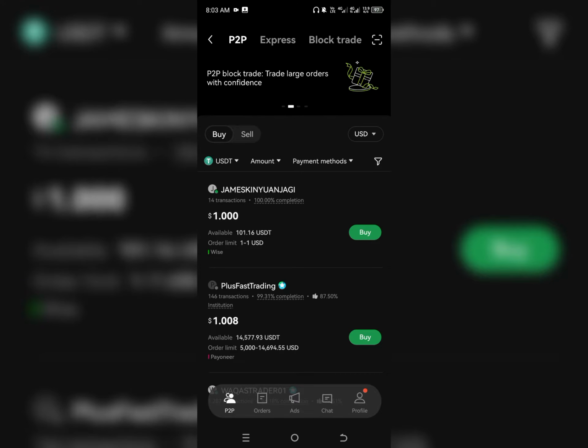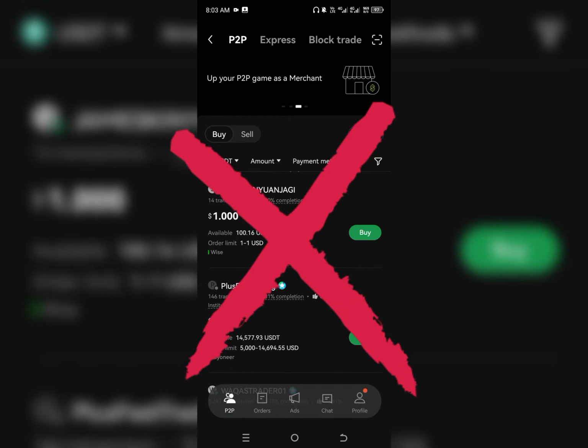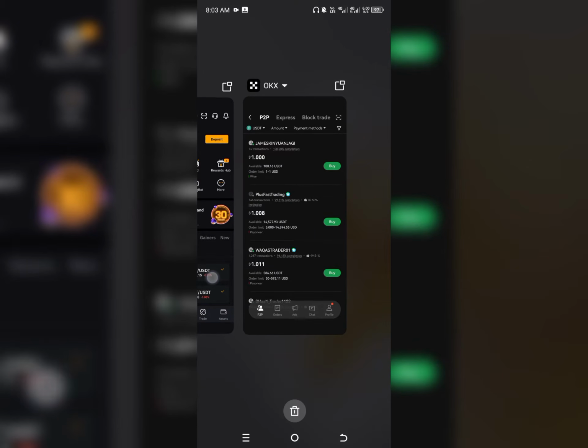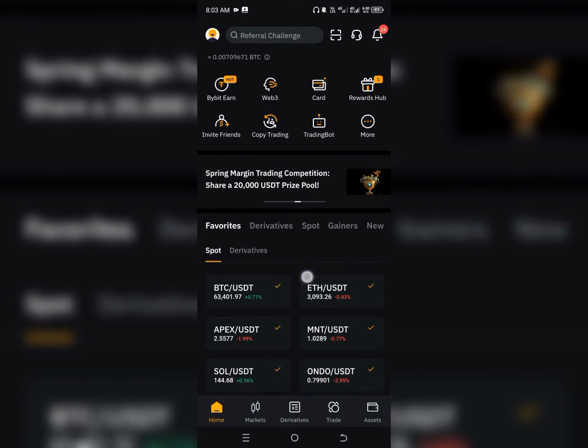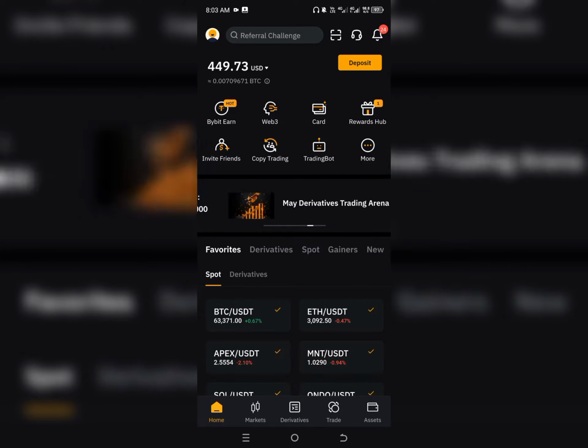If you are a crypto trader from Nigeria, you've observed that you can no longer trade USD to NGN in OKX. So I'm going to show you exactly how you can still do P2P trade. You have to come to this particular website, which is called Bybit. Bybit actually allows you to trade your cryptocurrency.